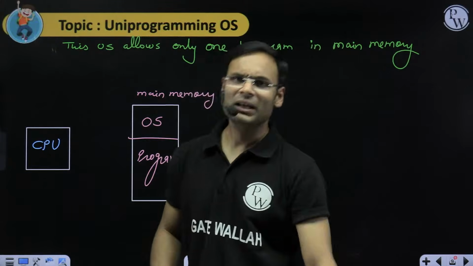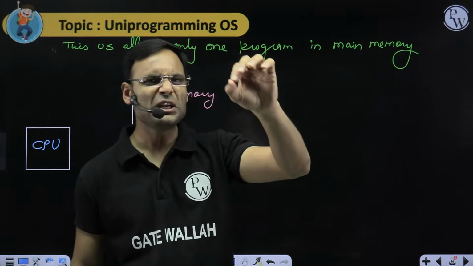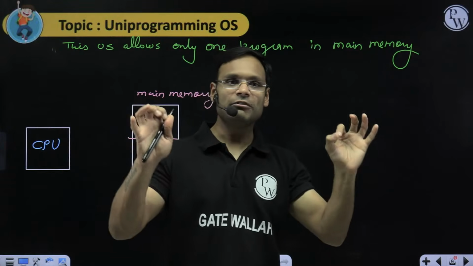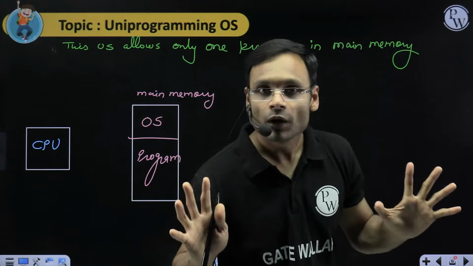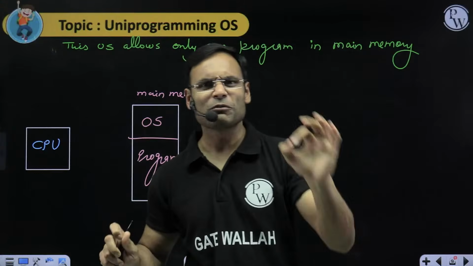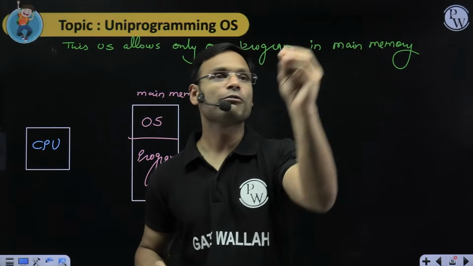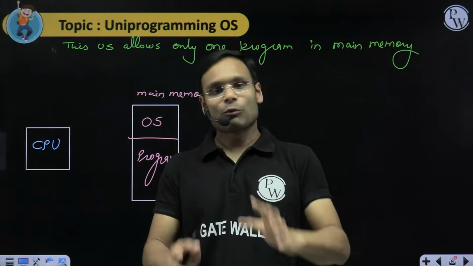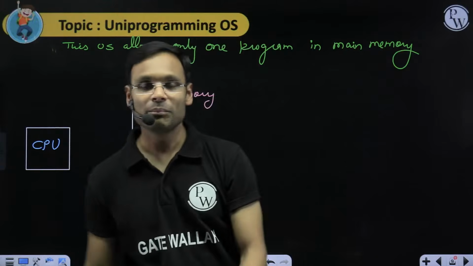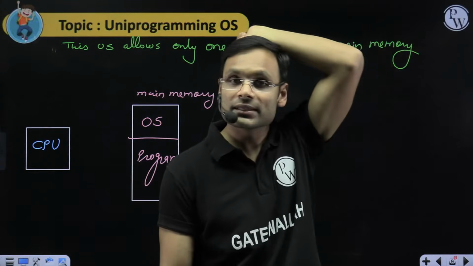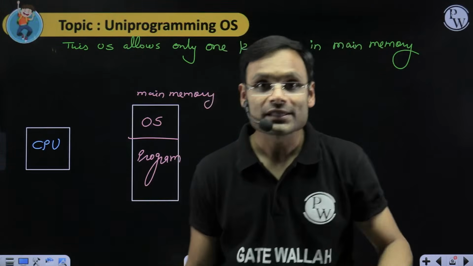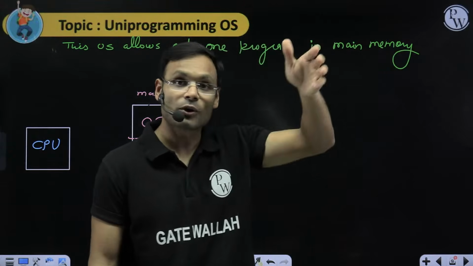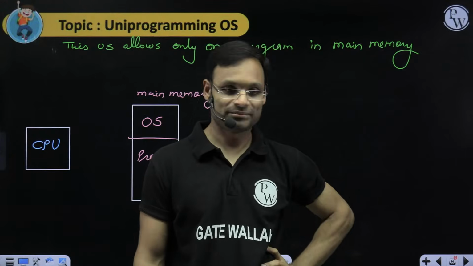Very simple. Let's assume you have purchased a very superb new technology TV of 75 inches. A big TV, superb technology, 4 lakh rupees you have spent only for having a really big TV in your house. Now, you are watching the TV in the morning, in the evening, but in the daytime you are going to office. So during that time, the TV is not utilized. You have spent 4 lakh rupees, but you are not utilizing it, boss. Problem.